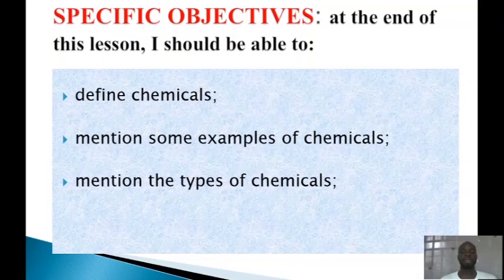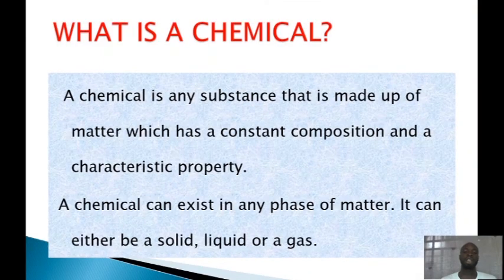Okay, let's move ahead. What is a chemical? We say that a chemical is a substance that is made up of matter which has a constant composition and a characteristic property. What does this mean?